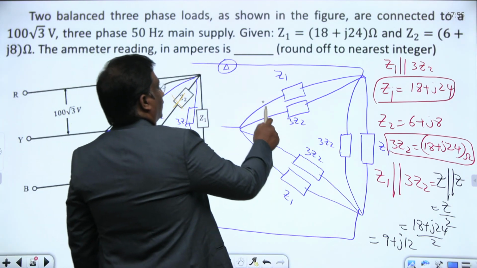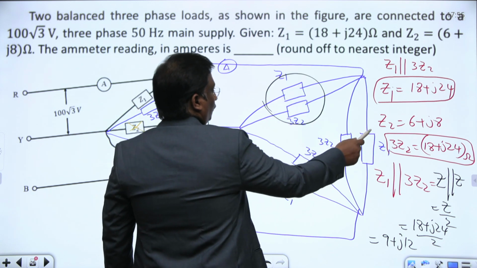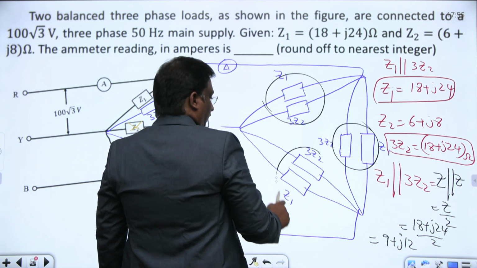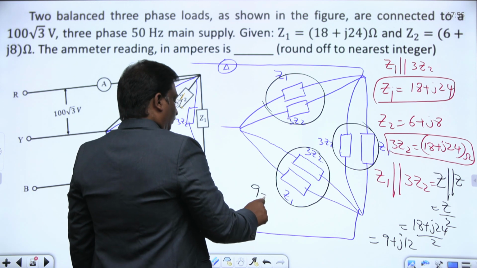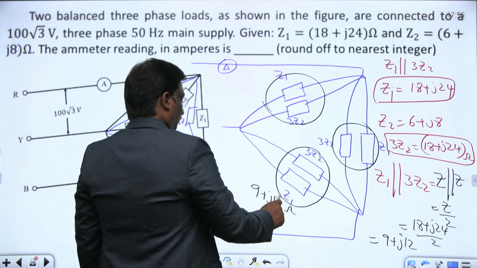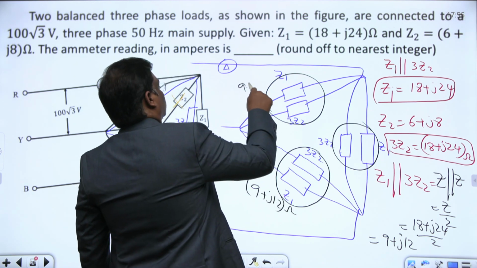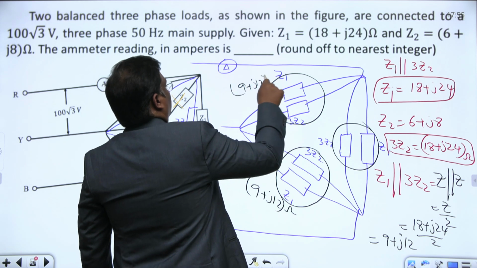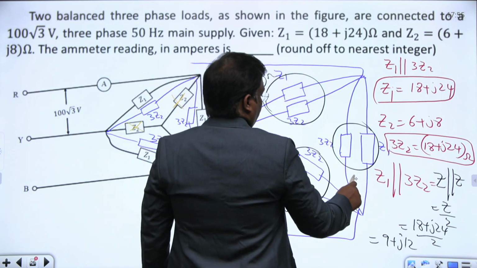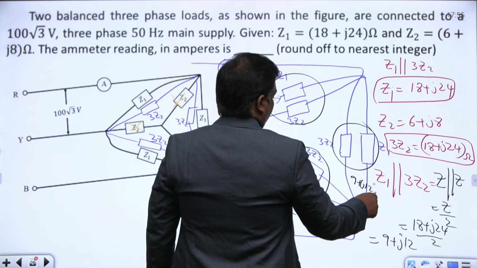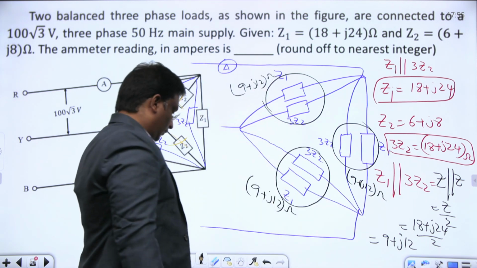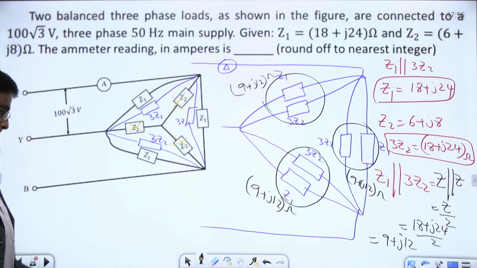Right now this parallel combination gives 9 plus j12, 9 plus j12, 9 plus j12 ohms. All are 9 plus j12. Clear?